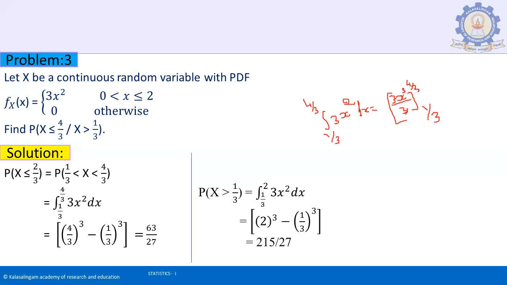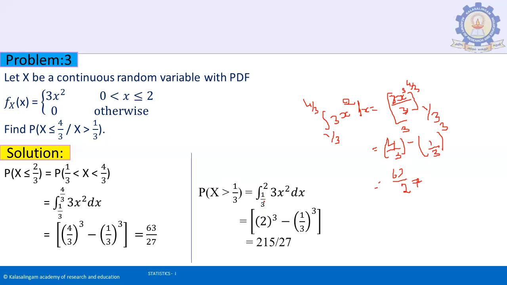So the 3 cancels, and it will be only 4 by 3 whole cube minus 1 by 3 whole cube. After simplification, we get 63 by 27. Next, we want to find the probability of x greater than or equal to 1 by 3.